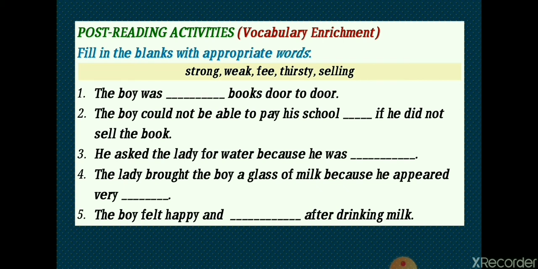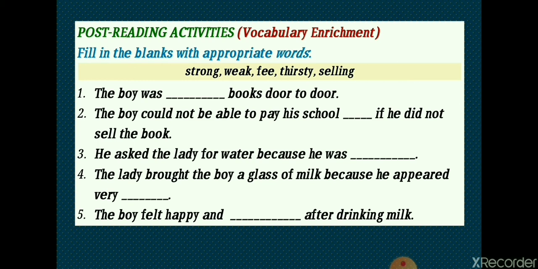Now we are going to guess which one is the right word for first blank. The boy was dash books door to door. You have to guess what is the right word. Yes, he was selling books door to door.